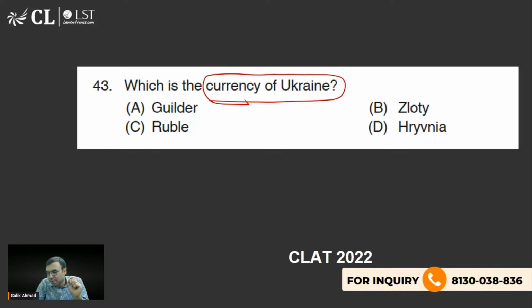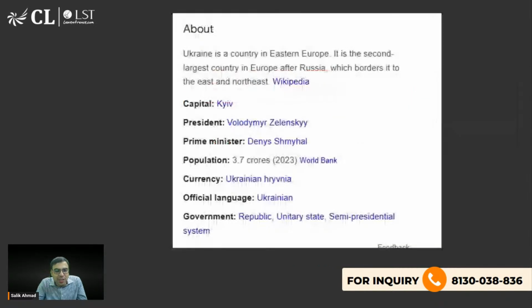Currency of Ukraine. Anyone? Because this is a previous year question and you should know. I'm very sorry, I haven't got the right answer. That is why I'm saying कि previous year question तो आपको पता होना चाहिए बिल्कुल. So ruble नहीं होगा. Ruble is the currency of Russia. ठीक है. So the right answer here is D, hryvnia. Yes, Ayush, Nasha, you are right. D is the right answer to this question.